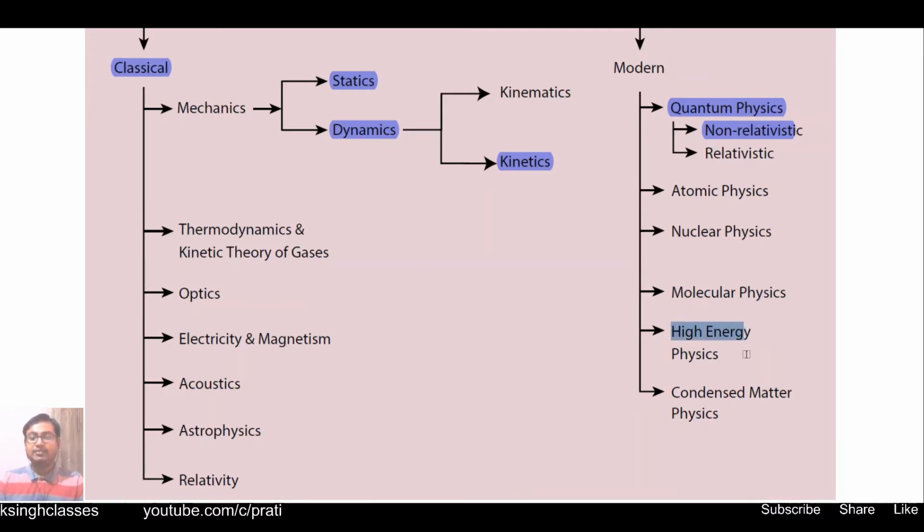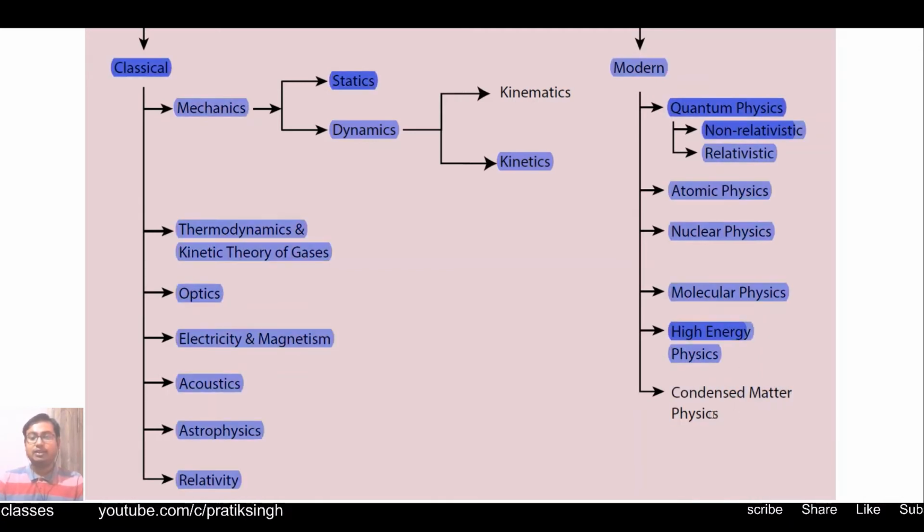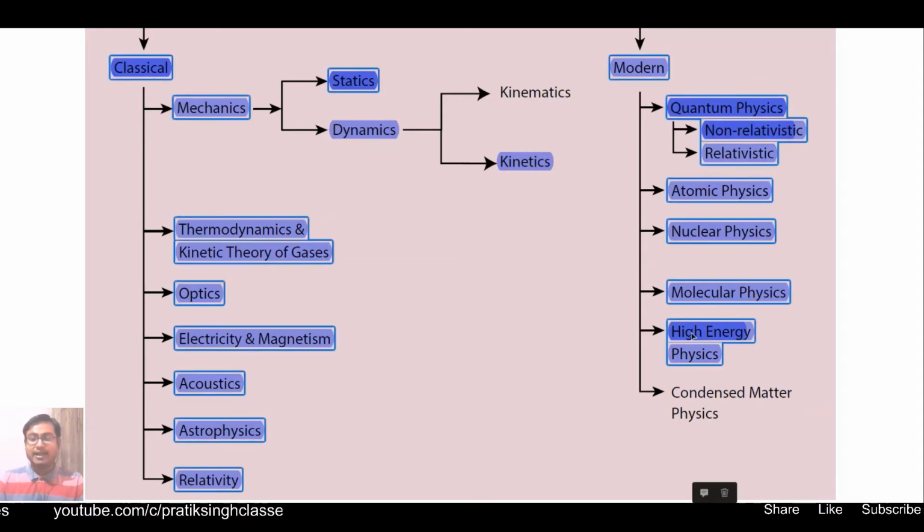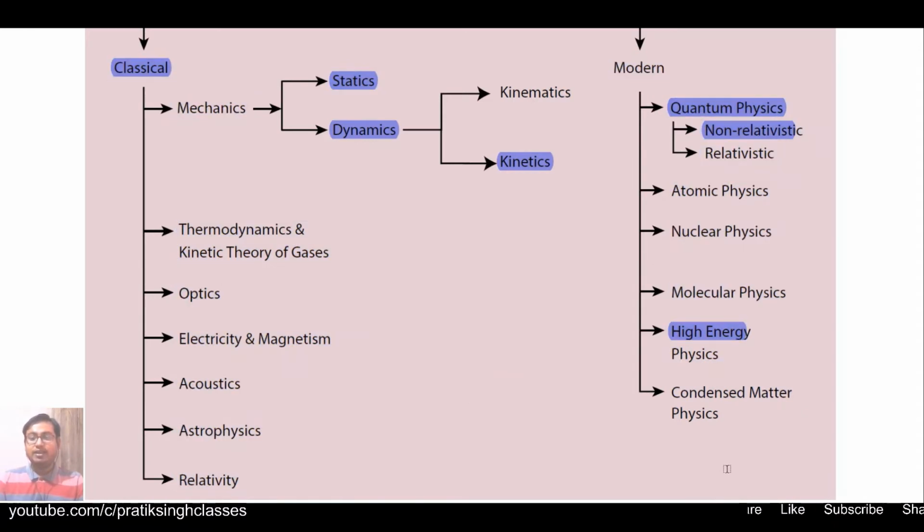Then high energy physics and condensed matter physics. Please keep in mind that you do not have to study high energy physics and condensed matter physics in either class 11th or 12th. About molecular physics, you have to study a lot of things in higher classes, not even in 11th or 12th. Even so, whatever topics you have seen on this screen, a lot or a little, you have to study. At least you have to know what the branches of science are and how they are related to each other.